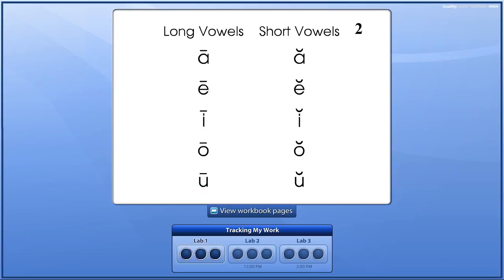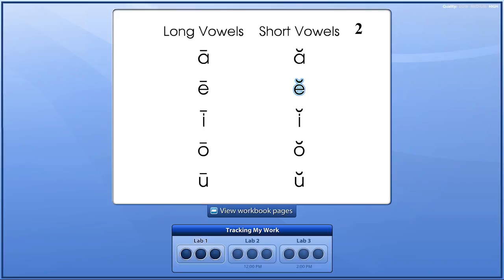Now, please look at the column of short vowels. You see the little semicircle above the letter. That semicircle means that it is a short vowel, and it makes the short vowel sound. Now, A makes this sound. Listen carefully. A. E makes this sound.